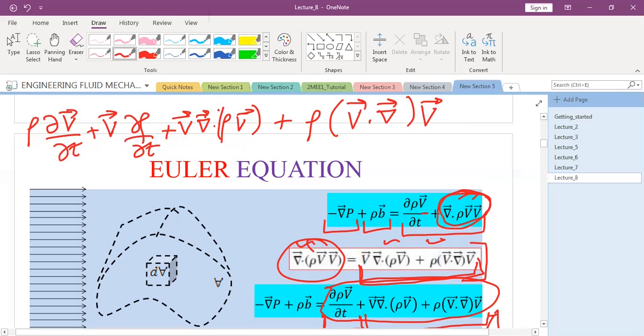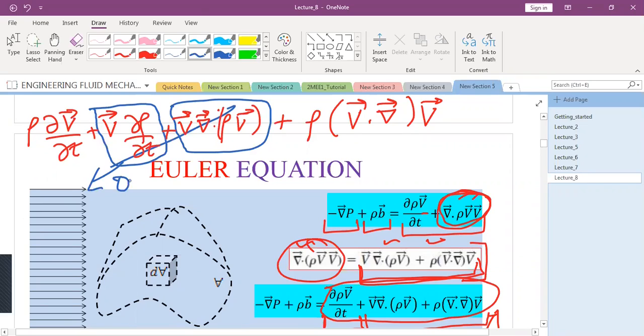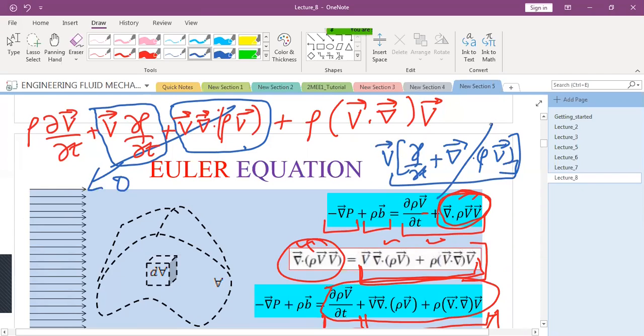Sir, now if we put in the value of del rho by del t, you can combine two terms. This will get cancelled. Combine this second with the third term, it will get cancelled. These two terms are opposite, so they give 0. Yes, sir. V will be common and you get v common ∂rho/∂t plus del dot rho v. And you know that this term is equal to 0 by the continuity equation.